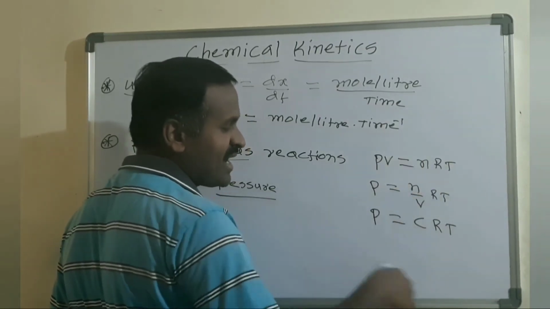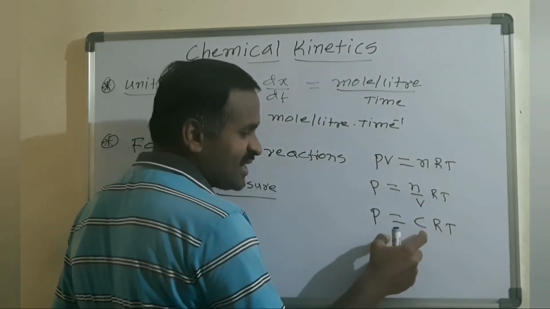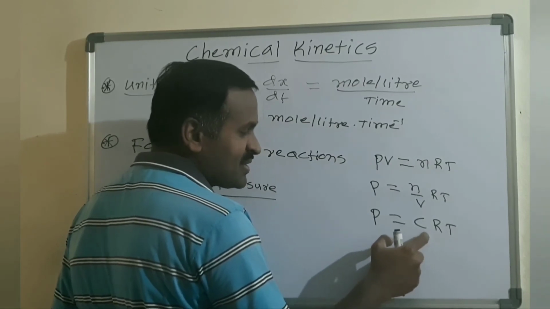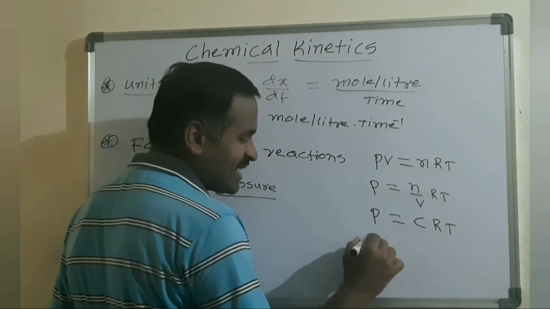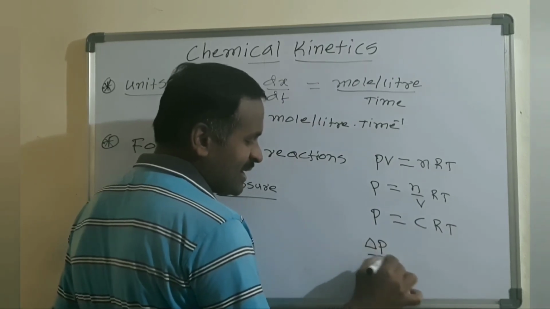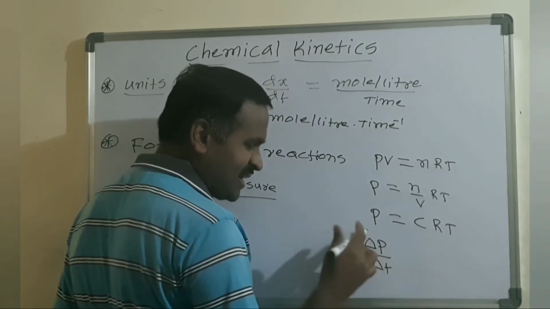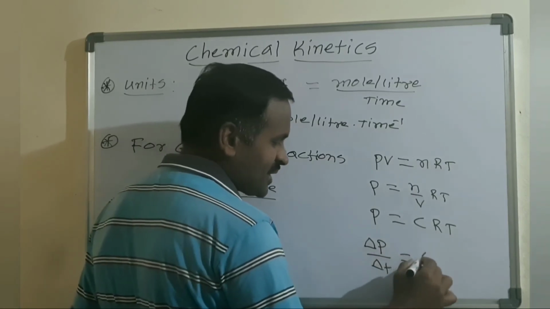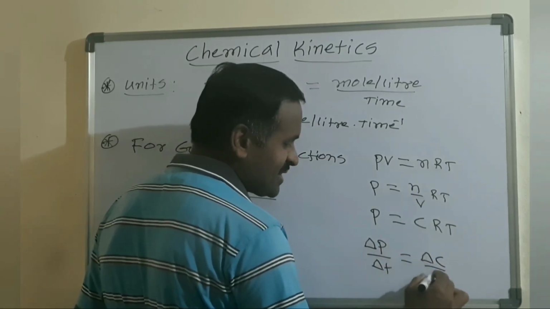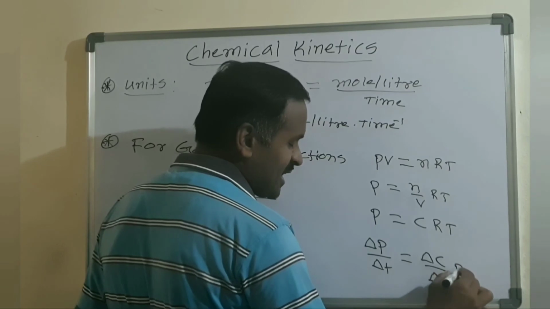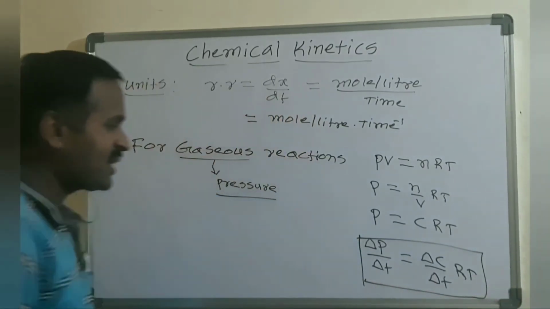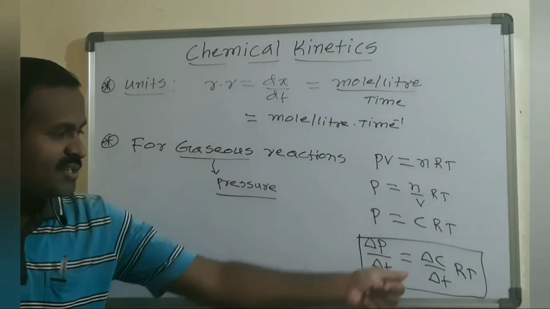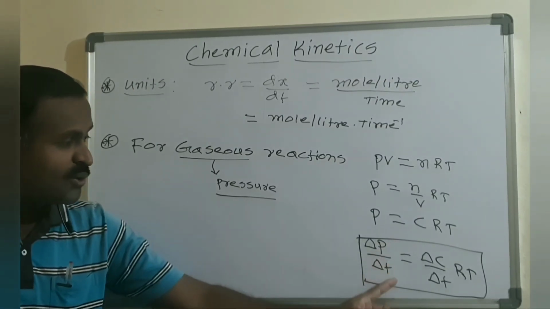If this reaction is carried out at constant temperature, R is simply a constant, and concentration C is a variable, and P is also a variable, so I can write delta P divided by delta T, or dP by dt, equals delta C divided by delta T times RT, where RT is a constant. So this is simple: delta P by delta T equals delta C by delta T. How did you get this expression?